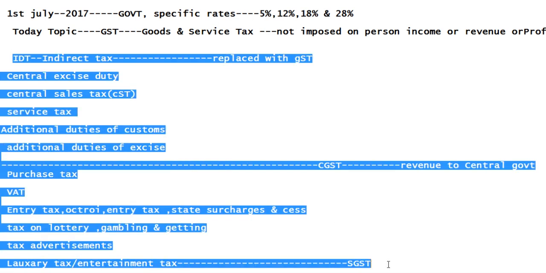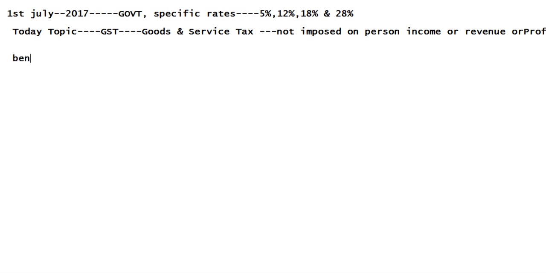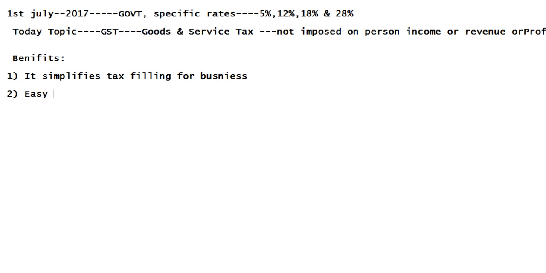The benefit is simplified tax filing for businesses, and easy awareness of this tax for customers. It also reduces the cascading effect.